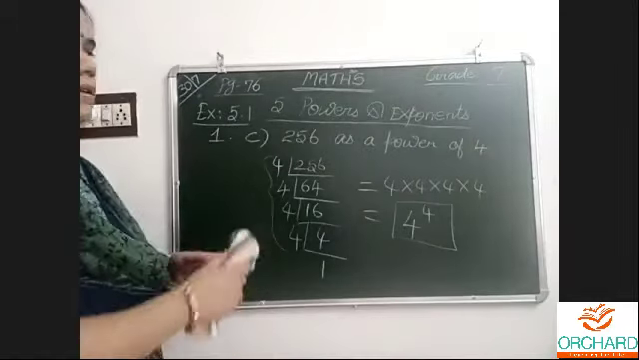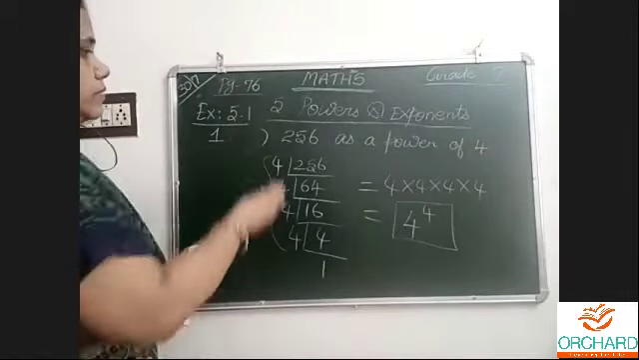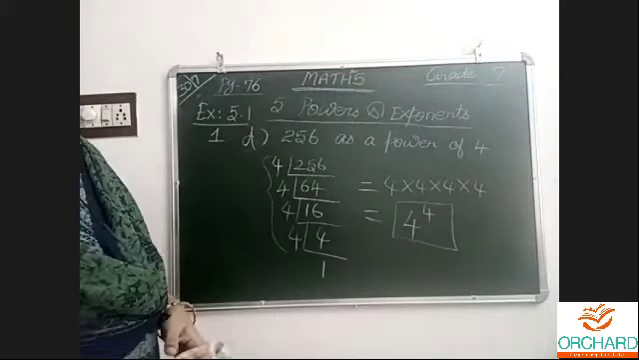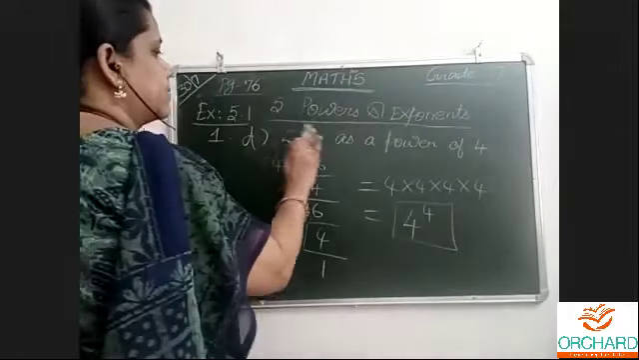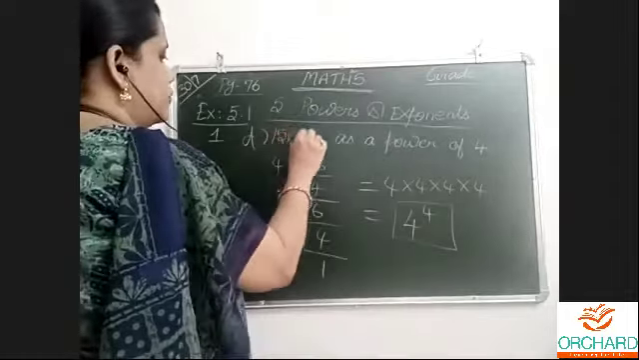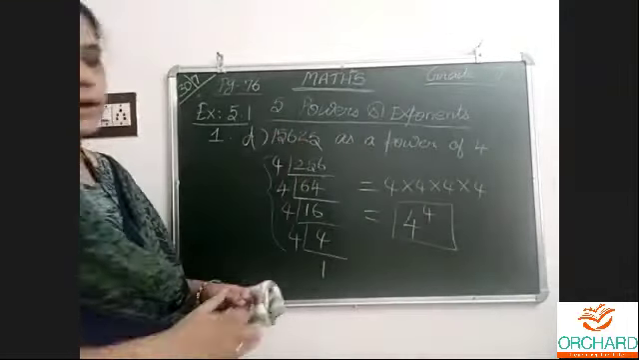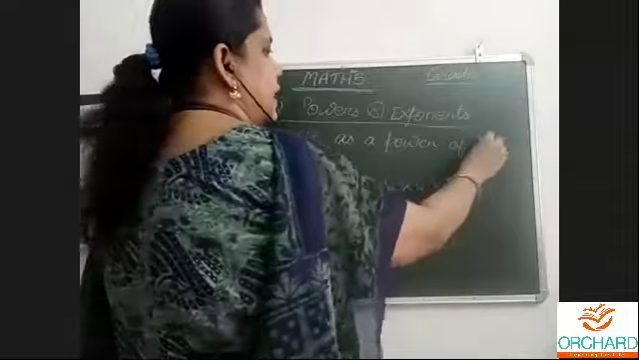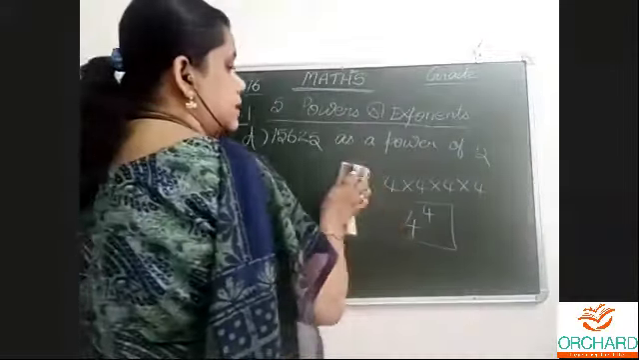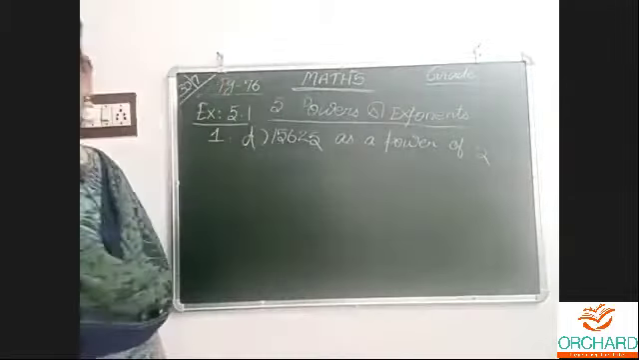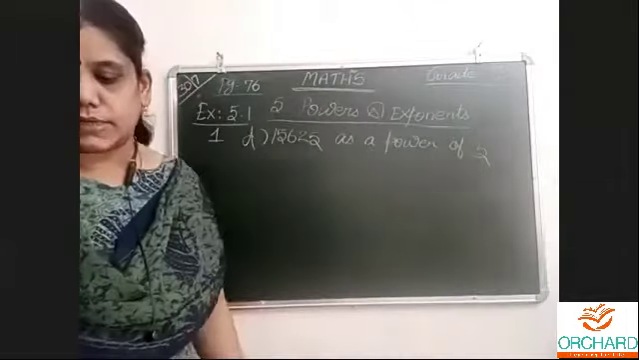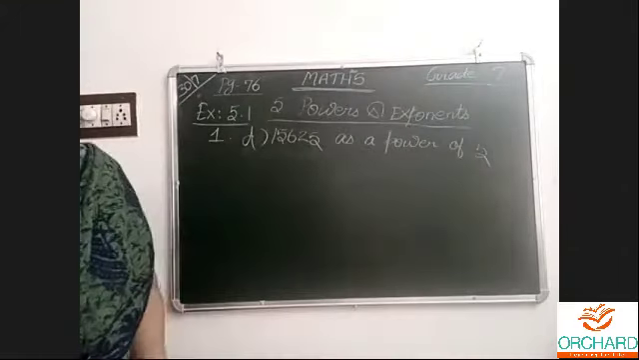Understood this? Now let us see one more. C and D. D is 15625 as a power of 5. This is the question, same thing. Homework sum has a power of 2, you have to keep on dividing by 2. Homework sum has a power of 3, 729 as a power of 3, keep on dividing 729 by 3, then write 3 powers.